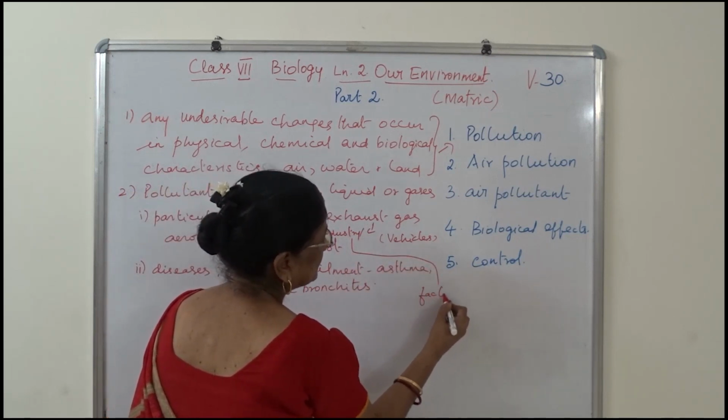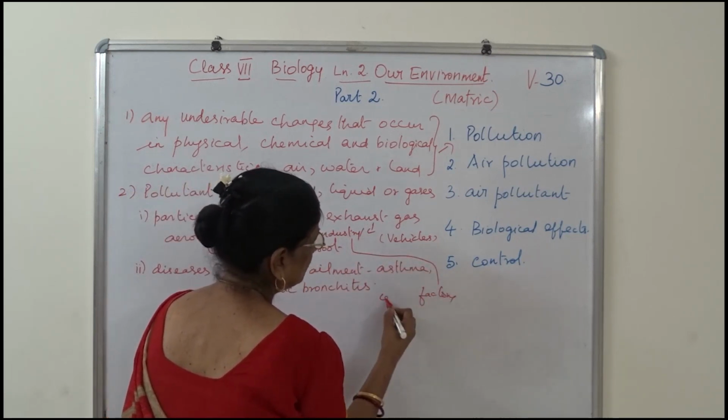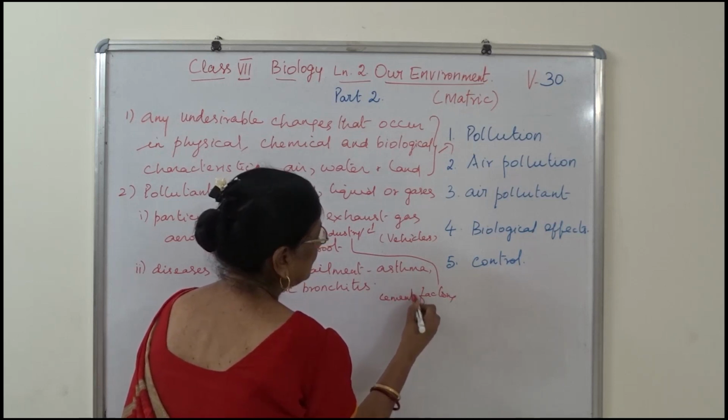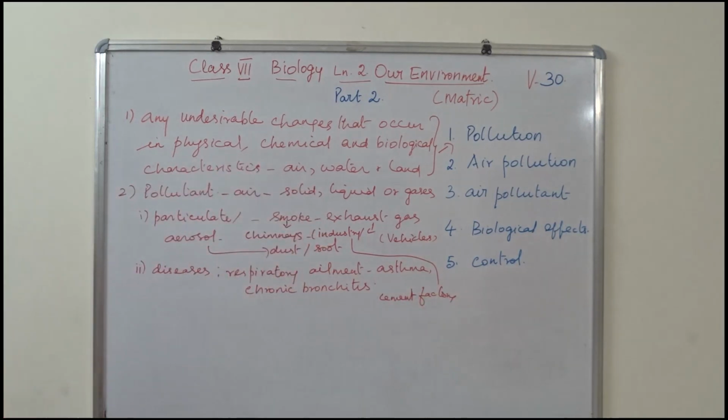Now we have learned an example for solid pollutant, that is particulate matter, and that particulate matter will emit exhaust gas from vehicles. It exhausts gases from vehicles and smoke from chimneys, and that chimney, it may be from industry or factory. Nearby we have a cement factory, and it is as dust and soot. I hope you follow. This is for particulate matter, right?